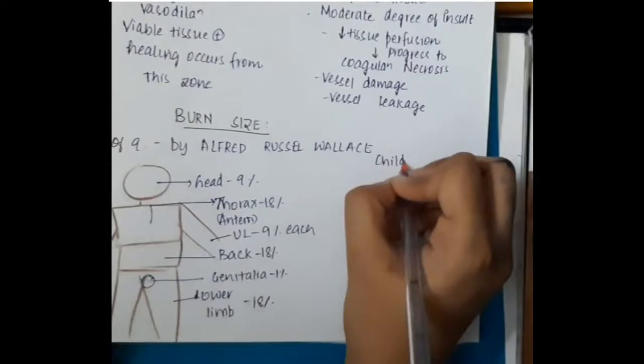We will have to add these percentages according to the sites where the burns are present in the individual, and then we will have a final percentage, which is the total amount of burns that the person has. Then these percentages are almost similar in children also, except there are some differences.